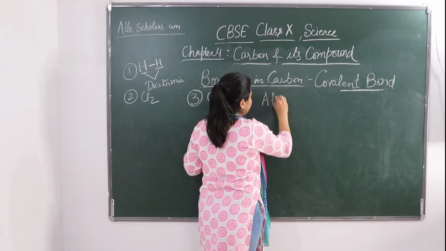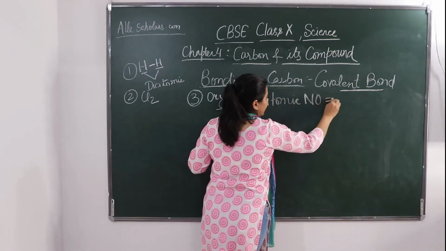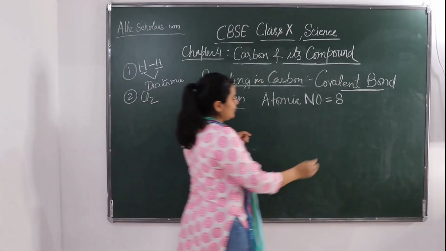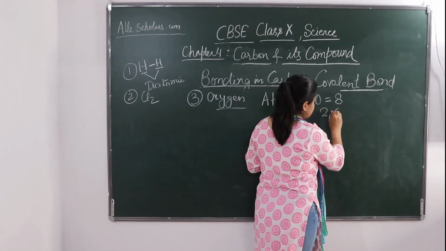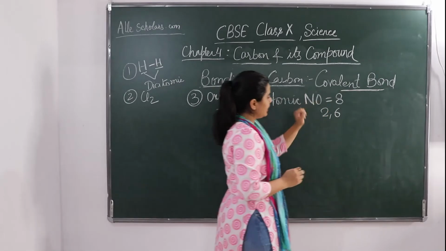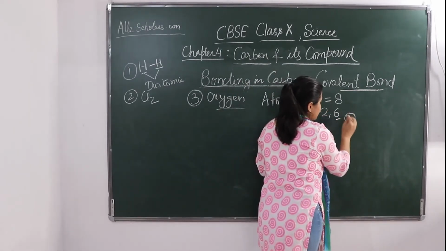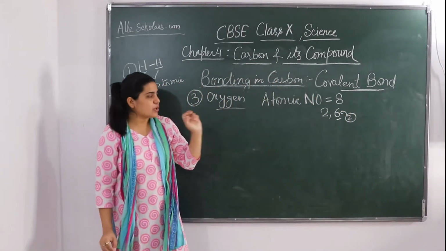The atomic number is 8. So if you make the electronic configuration, 2 in the first shell and 6 in the second, 6 to 8 means it needs 2 electrons to be added so that it can complete its octet.